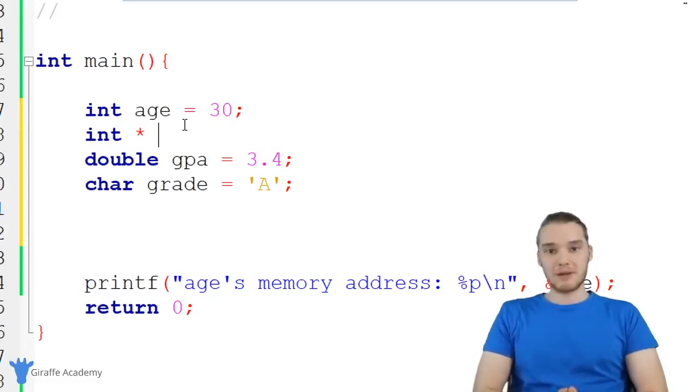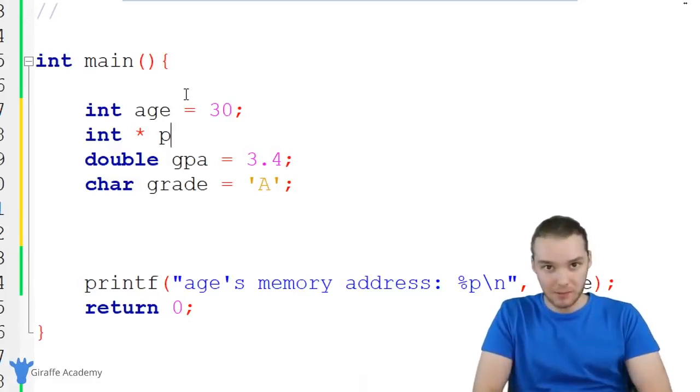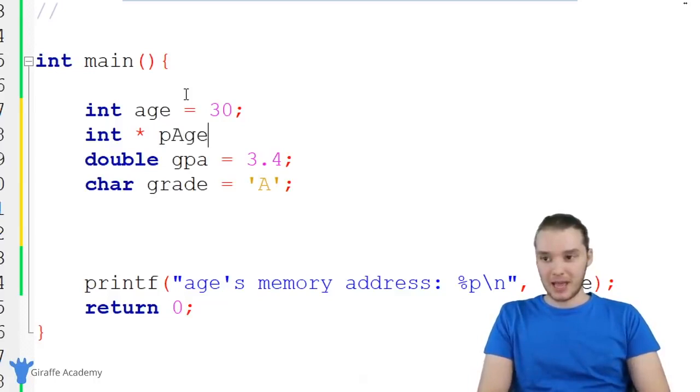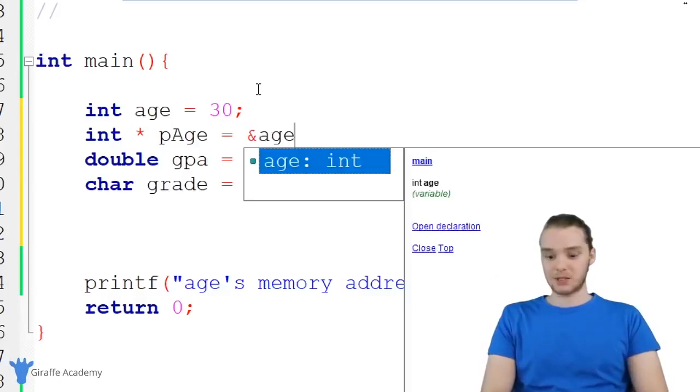And generally, when you're naming a pointer, you're going to start with a lowercase p, and then you're going to type the name of the variable whose memory address you're storing in the pointer variable. So I'm going to say page, right? Because this pointer variable is storing the physical memory address of the age variable. Now what I want to do is set this equal to the memory address of the age variable, which we can access using this ampersand. So I could say ampersand age.